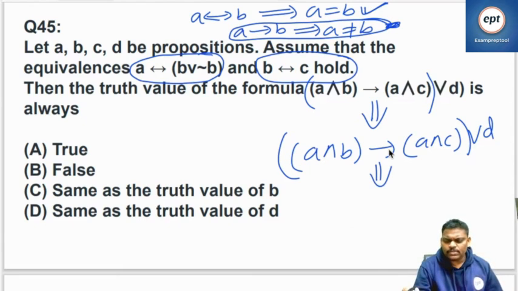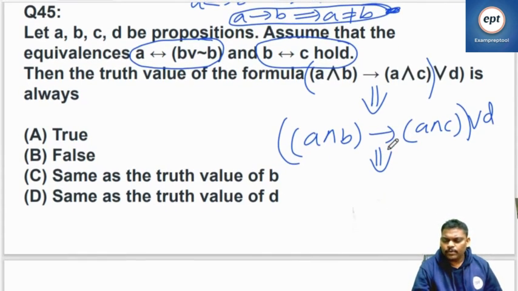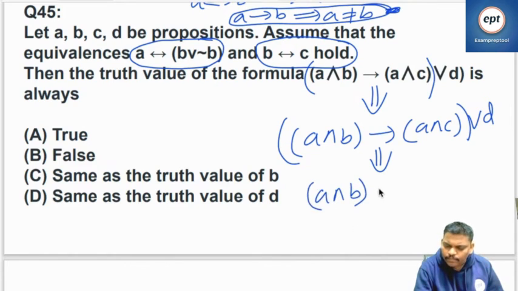There may be many ways. Then the truth value of the formula is, if you want, you can take the table once again. I don't have any problem. You can take a table also, no problem. So this is the one. Listen, this is nothing but A and B implies A and, everyone knows B and C are both the same, A and B are D.